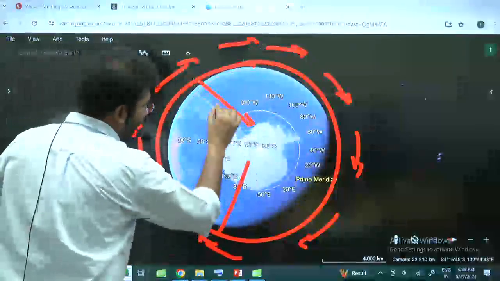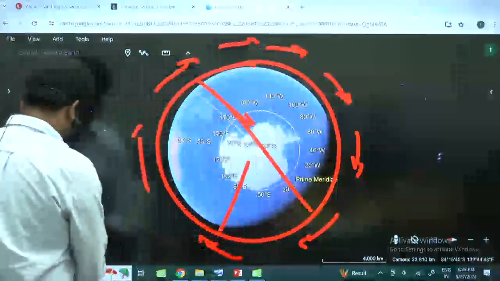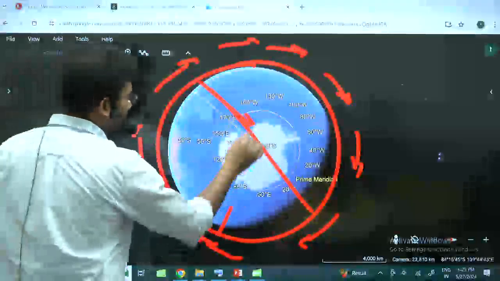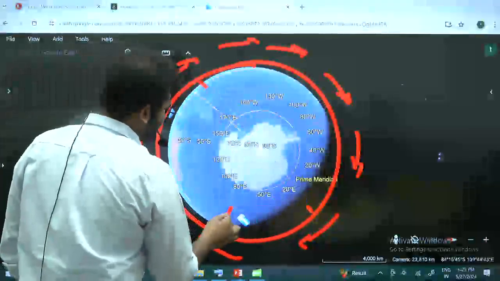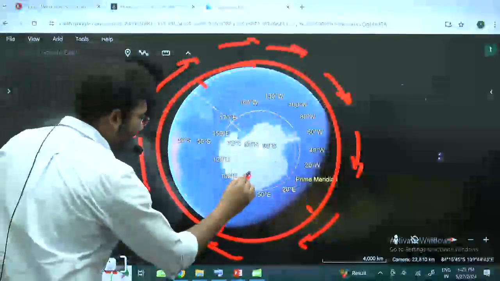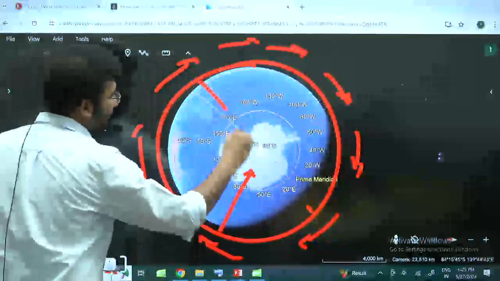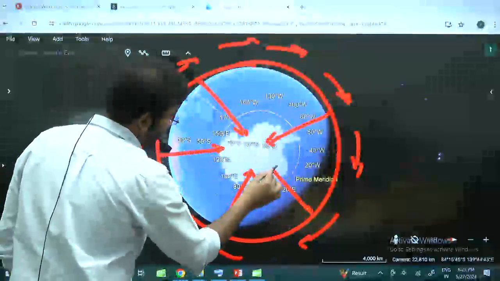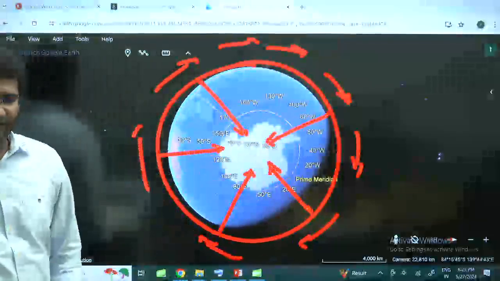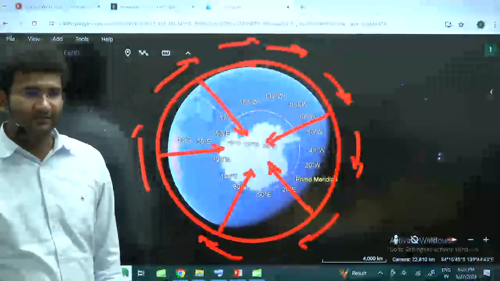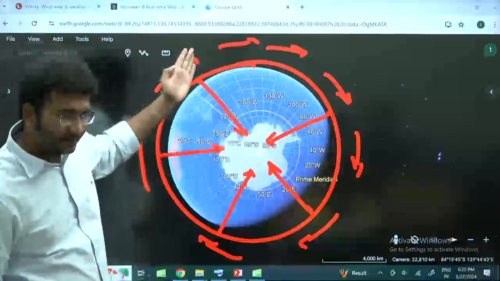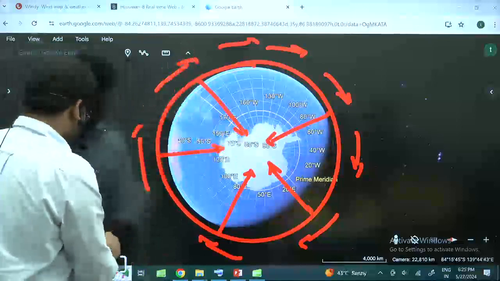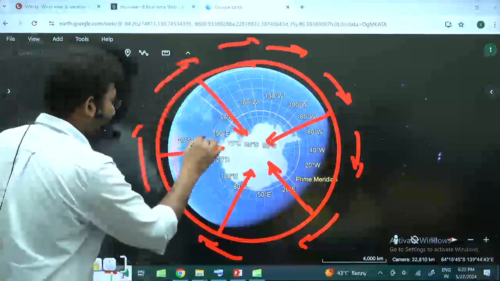Or else, if this person wants to move in this direction, here the deflection is towards left, right. So imagine this wind wants to come here. What is the deflectional direction? Left or right? Left. So ultimately, the wind will be moving in this direction.